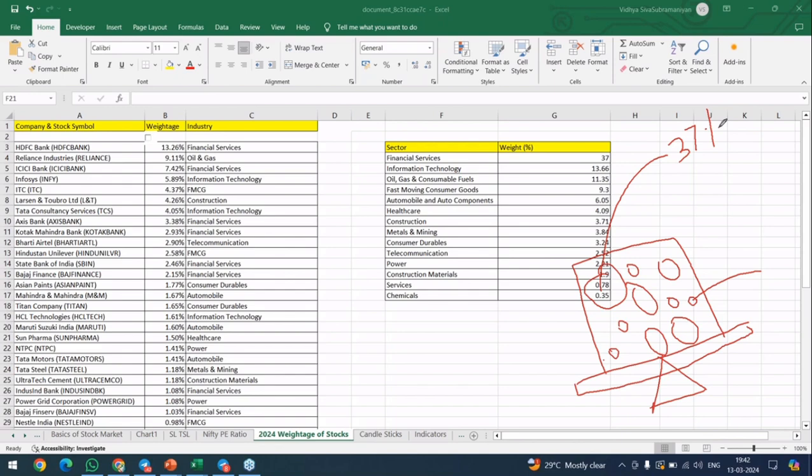That is the reason it's always good and important to refer to the high weightage stocks also. If you are hearing any news about HDFC, always be careful, because HDFC stands on the top, holding 13.26 percent, right? So if there is any news on HDFC and it is badly crashing or giving a big rally, it is always going to affect my market, so I'll be very careful knowing that news also.